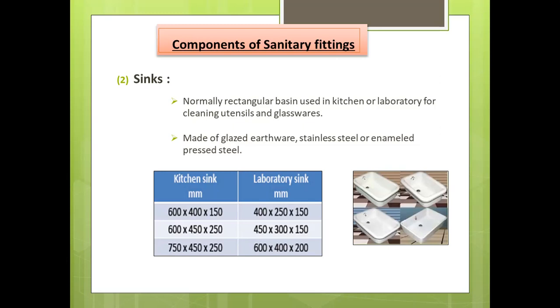There are common sizes of kitchen sinks and lavatory sinks. For kitchen sinks: 600 by 400 by 150, 600 by 450 by 250, and 750 by 450 by 250. So these three sizes are available for kitchen sinks. Talking about lavatory sinks, the sizes are 400 by 250 by 150, 450 by 300 by 150, and 600 by 400 by 200. So these are the common sizes generally used for kitchen sinks and lavatory sinks.